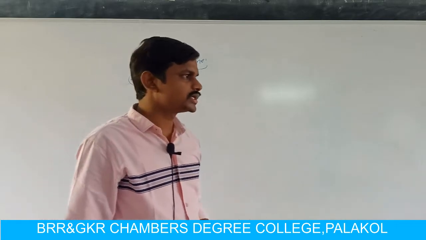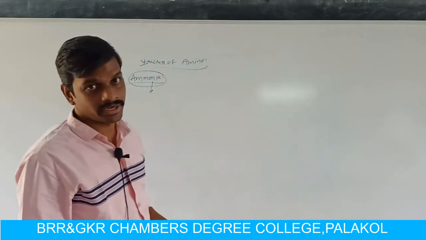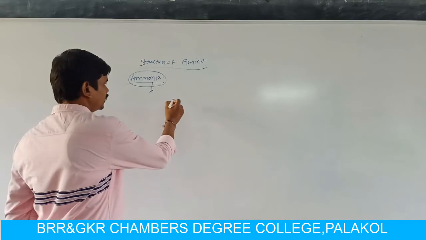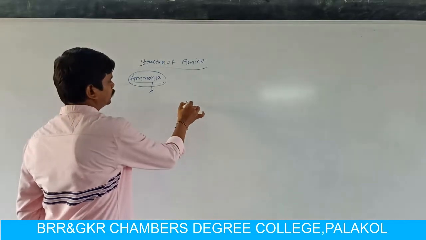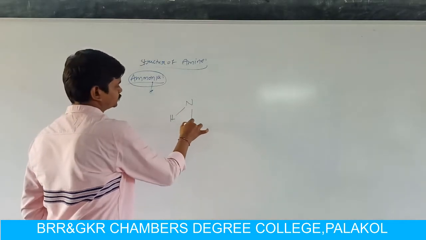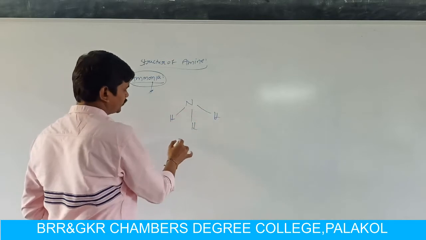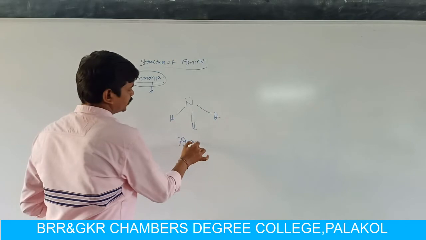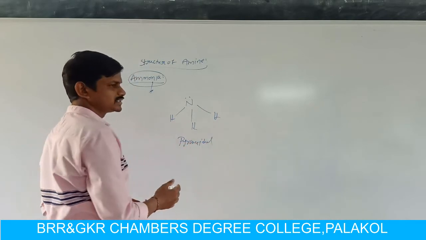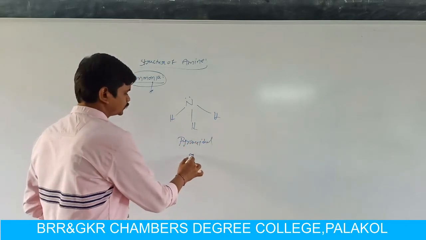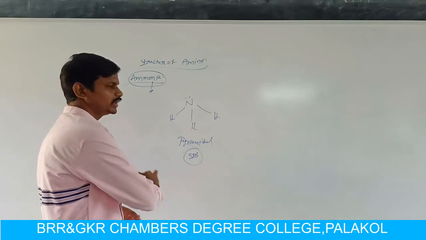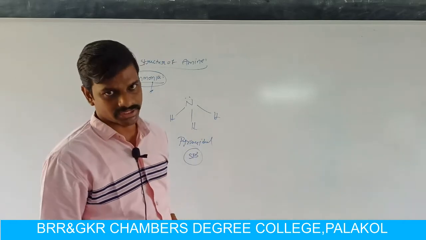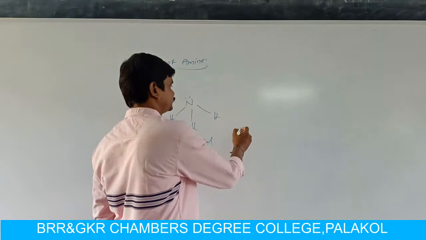We have already studied this in your earlier classes, in intermediate, 10th class and degree. What is the structure of ammonia? What is the geometry? The geometry is pyramidal. And what is the hybridization? The nitrogen atom in ammonia is sp3 hybridized. How is it sp3 hybridized?